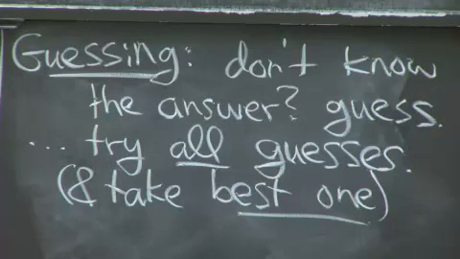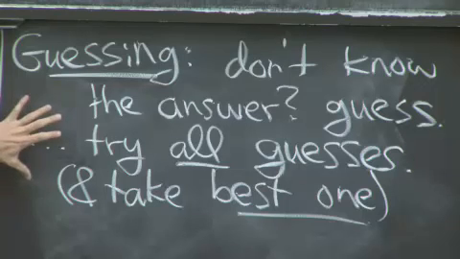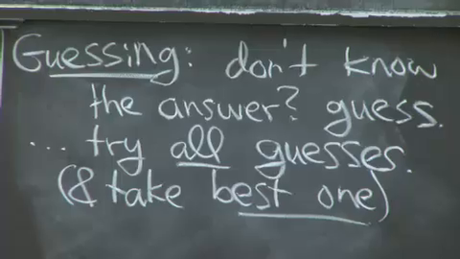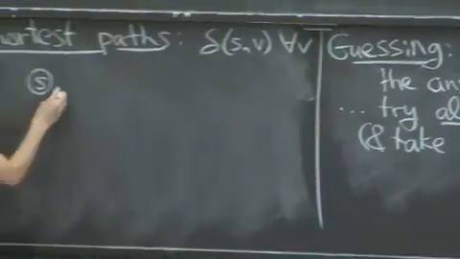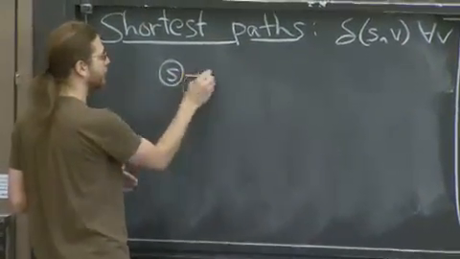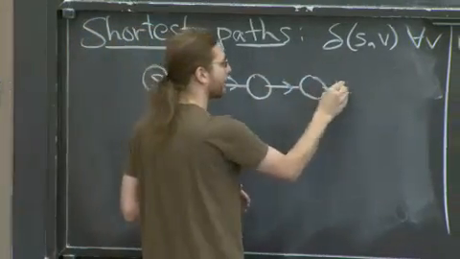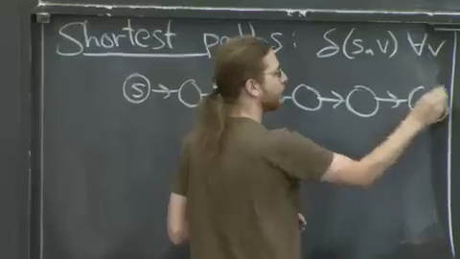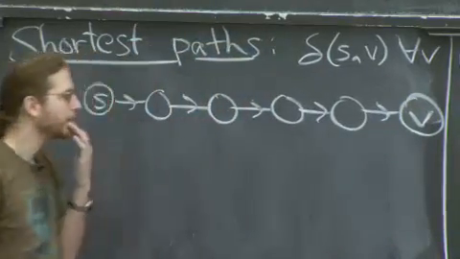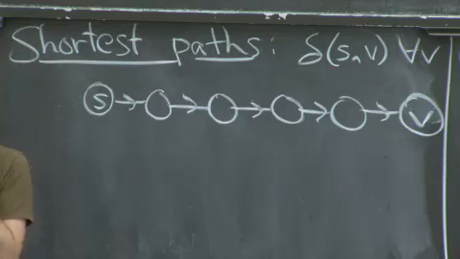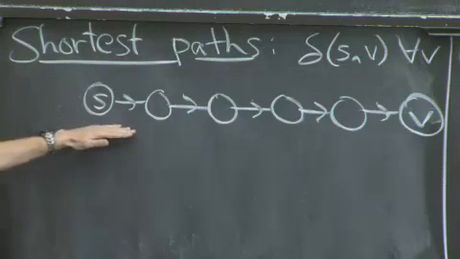Now I want you to try to apply this principle to shortest paths. I'm going to draw a picture which may help. Have the source S. We have some vertex V. We'd like to find the shortest path from S to V. Suppose I want to know what this shortest path is.